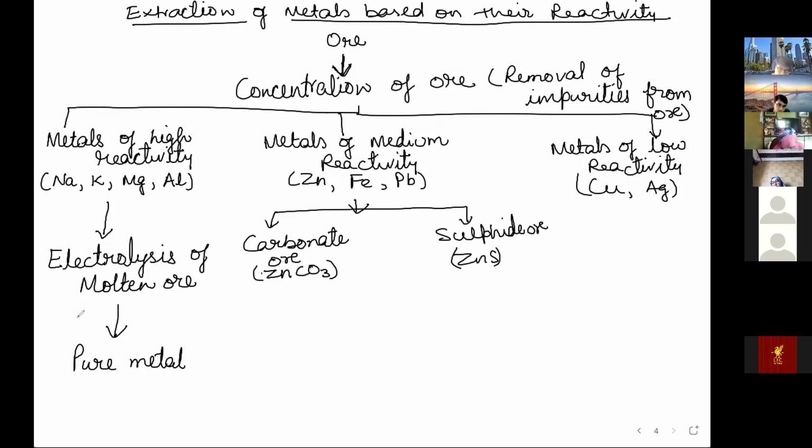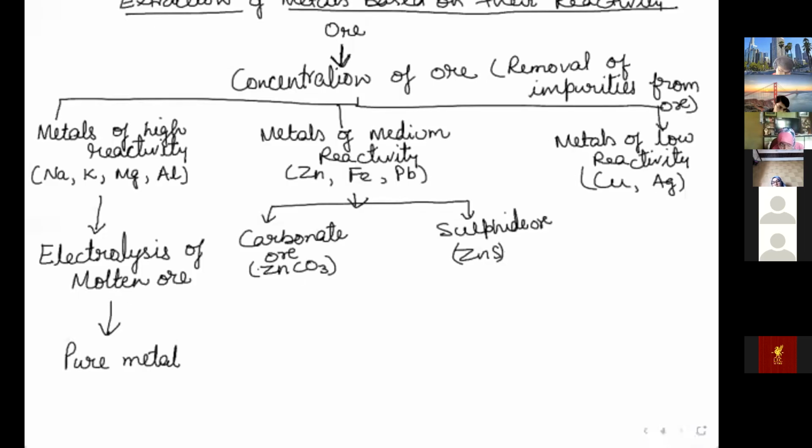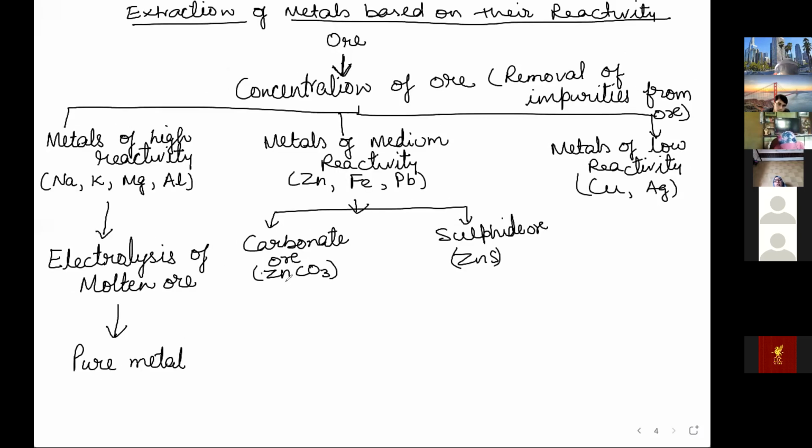So the carbonate ores undergo calcination. Okay, now what is calcination? Because these are carbonate, I have to convert it into oxide ore. So the step is to form oxides. How will oxide be formed from carbonate? By calcination. So what is calcination?